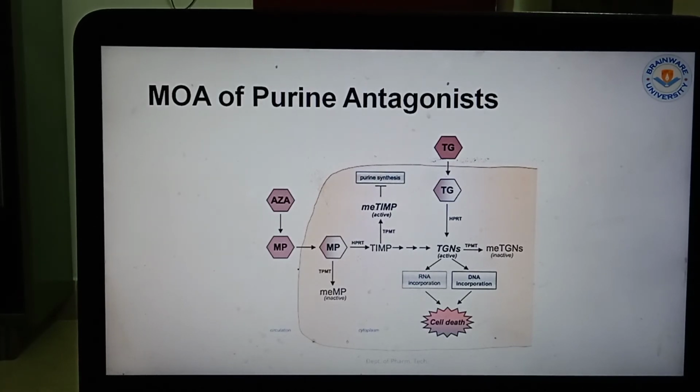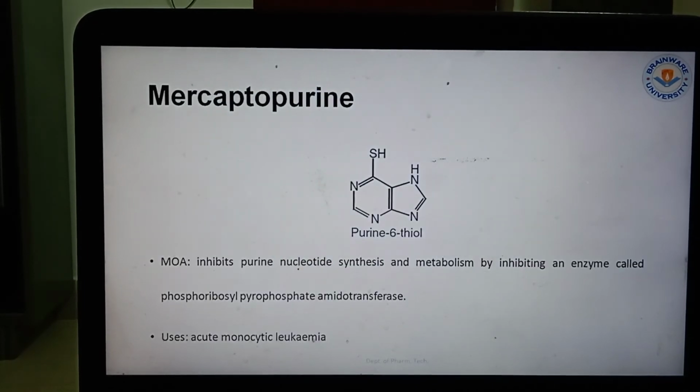They work on the synthesis of purine, and as a result DNA incorporation occurs. The purine antagonist is attached in place of the purine. As a result, DNA and RNA cannot be replicated. As a result, cell death occurs. The cancerous cell is dying. There is mercaptopurine, that is known as purine 6-thiol, that inhibits purine nucleotide synthesis and metabolism by inhibiting an enzyme called phosphoribosyl pyrophosphate amidotransferase, that is used in acute monocytic leukemia.